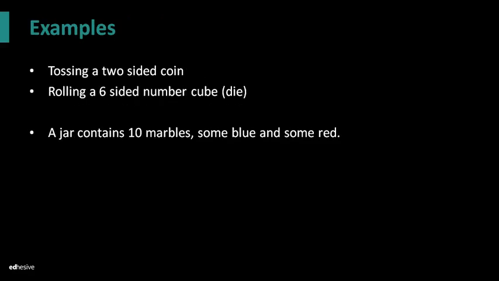So here's some examples of some very, very simple chance processes that we experience. Tossing a two-sided coin. Every time I toss a coin, I do not know the outcome. I know that it could be a head or it could be a tail, but when I toss that coin, I do not know the outcome. And the idea is that, as we just talked about, in the short run, trying to guess the outcome on maybe just 5 tosses, it's very unpredictable.